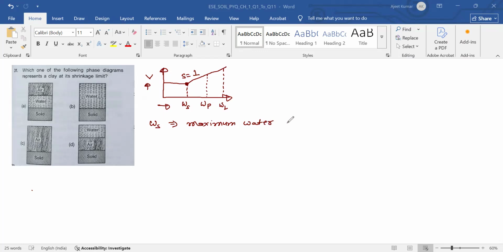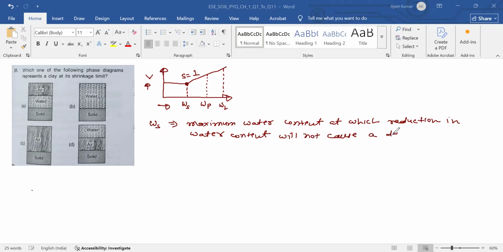maximum water content at which reduction in water content will not cause a decrease in the volume of soil mass.